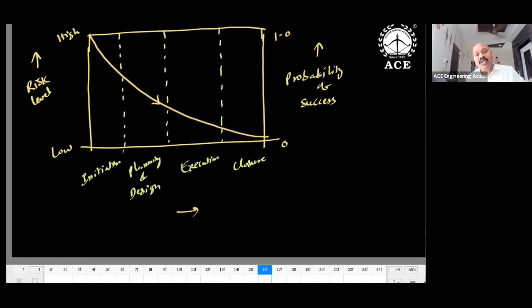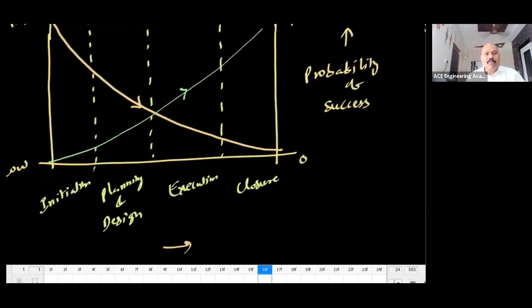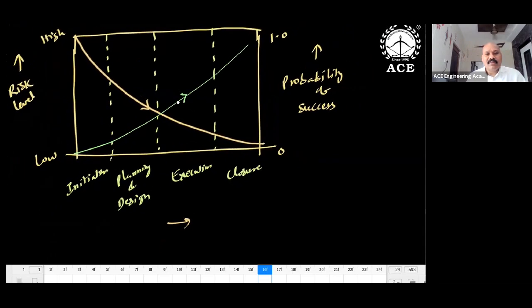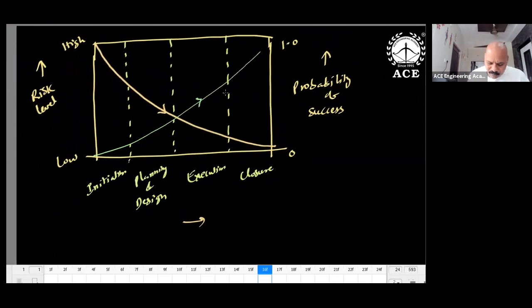When planning and design is over, then we implement it as the execution. After successful execution, there is a closure. So it is like this. And coming to probability of success, it could be like this. In the initiation stage, the success probability is less. In the last stage, maybe we can complete the work. So it's very, very important. You may expect questions from this only, where the risk level is very high and where the probability of success is very less. The probability of success is very less in the initiation stage. Risk level is very high in the initiation stage.